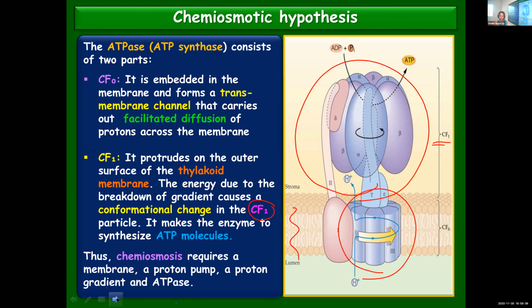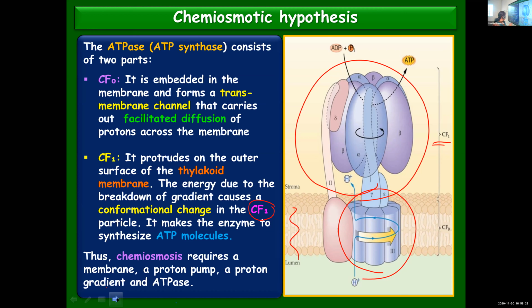Children, now it's already time, not to worry. The last part of the chemiosmotic hypothesis regarding the synthesis of ATP, I'll be explaining again. There is no time to explain it again now, but you should know. Hope you have understood how the proton gradient is established. Breaking down of the proton gradient, I will explain in the next class.